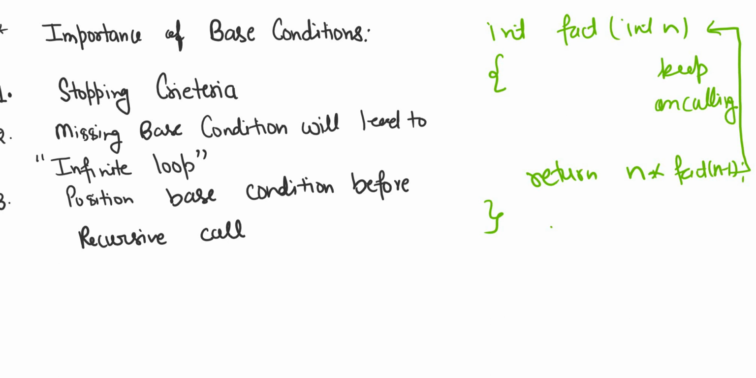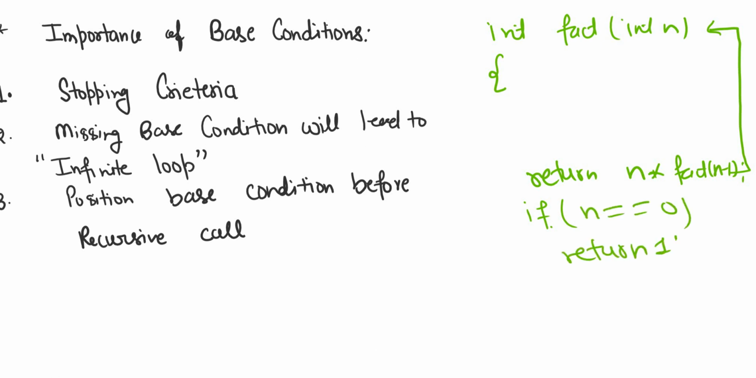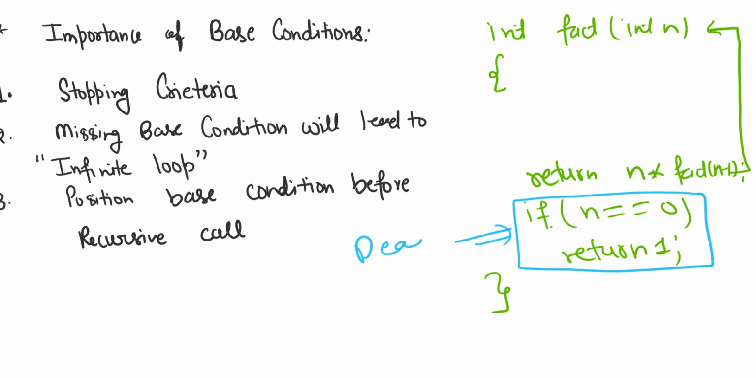And the third property is that you should always write the base condition before the recursive call. Let's suppose you have written your base condition below the recursive call. In this case, the function again keeps on calling itself, and this return 1 statement will become a dead statement. A dead statement is a statement which will never get executed during runtime. Therefore, it will never execute.